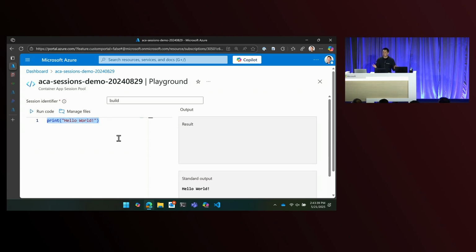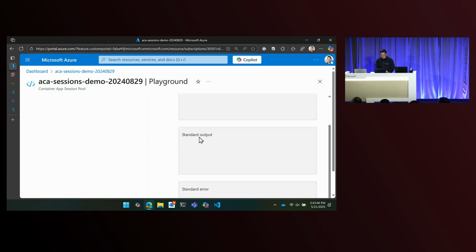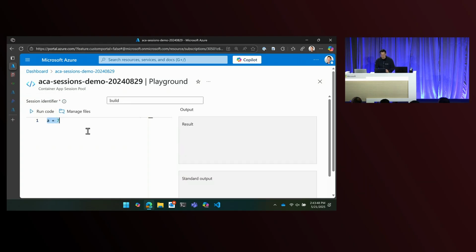And I can run additional code in this session. I can just set a variable, run that, and then there's no output here. And then I can say maybe a times 6, run that. You can see that the result's 42, because I'm actually running this code in the same session.